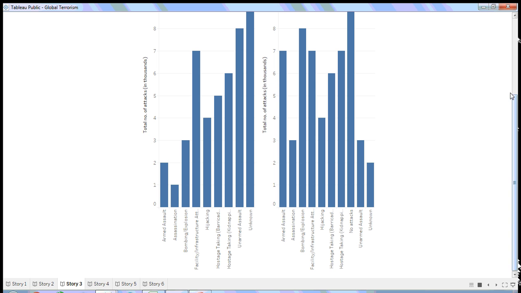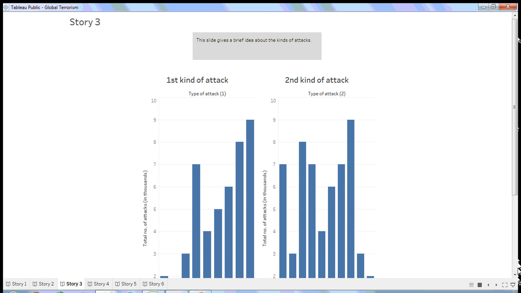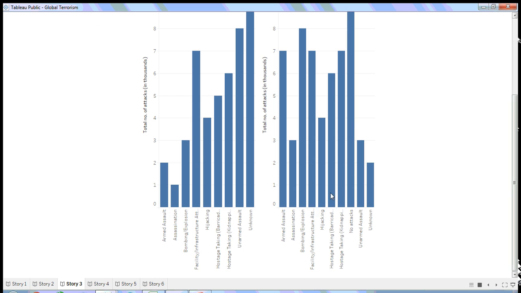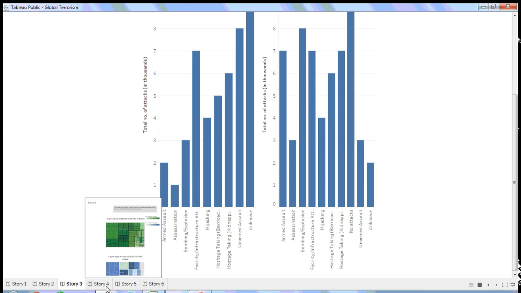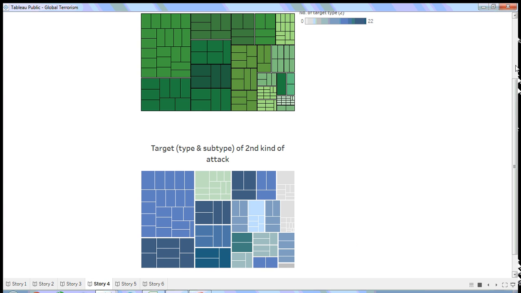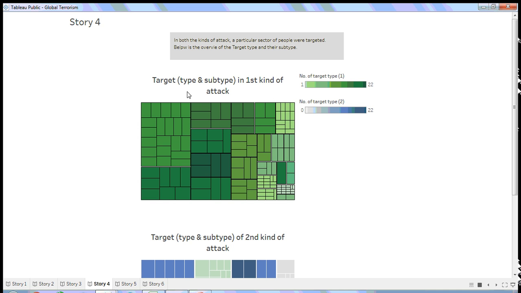If we talk about the second kind of attack, again after the no attack bar, we can see that bombing and explosion is the highest, somewhere around 8,000 again.